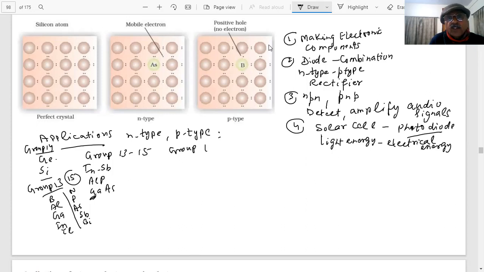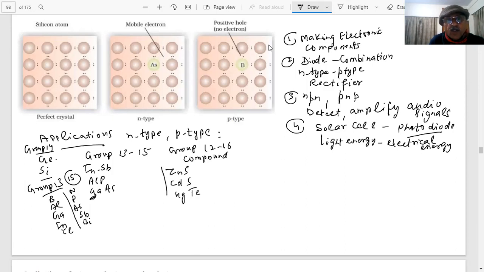Similarly, we have group 12 and 16 compounds. They will ask you a question in the paper: give an example of a group 12, 16 compound which can be used as a semiconductor in various devices. So you have ZnS, CdS, mercury, and you have Te.